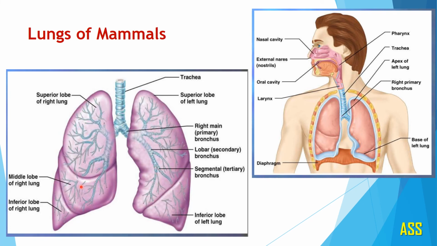But in case of rabbit, it has 4 lobes. In some mammals such as whales and elephants, the lungs are simple and without lobes. But in human being, see the structure of the left lung, it is divided only into 2 lobes. This is the superior lobe of the left lung and this is the inferior lobe of the left lung. Now in the next slide we will see the detailed structure of human lungs.